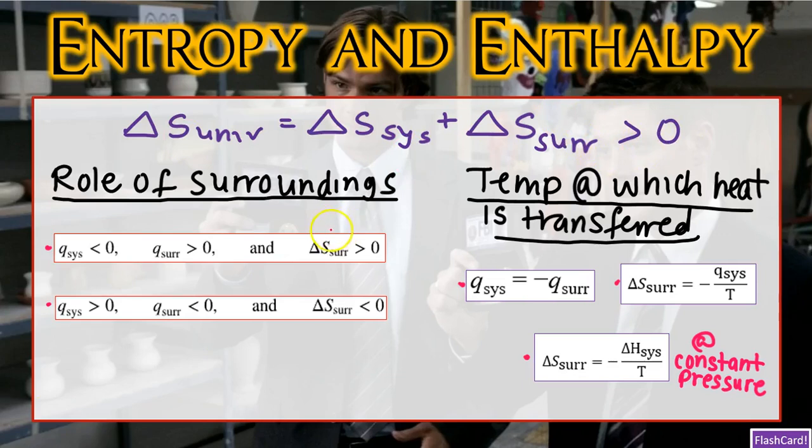The second law of thermodynamics also dictated that a decrease in the entropy of the system is going to be outweighed by an increase in the entropy of the surroundings during a spontaneous process. All of this again so that the delta S of the universe remains greater than zero. We can also use the second law and then add in the layer of information we know about standard states and say delta S naught of the universe is equal to delta S naught of the system plus delta S naught of the surroundings. And even in our standard states, all of it needs to be greater than zero.